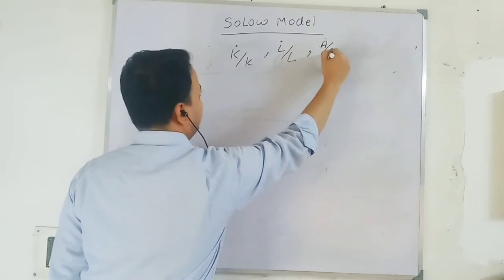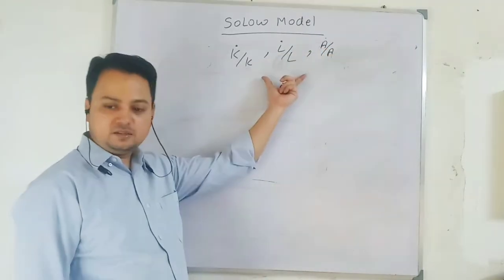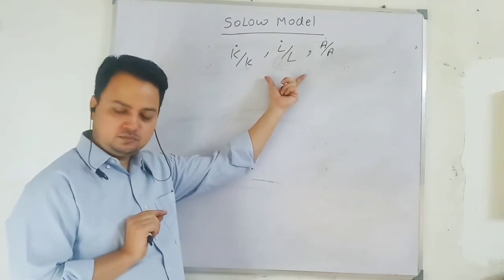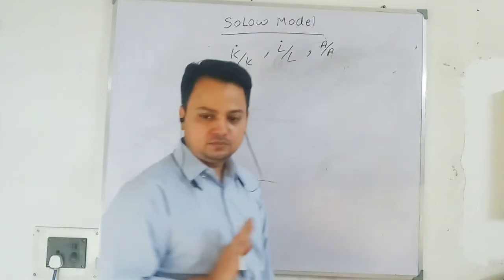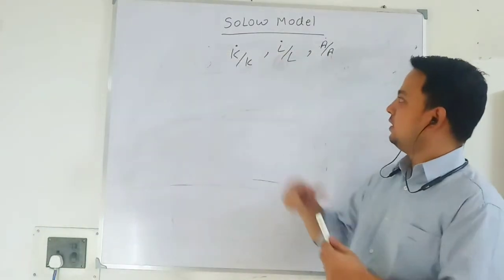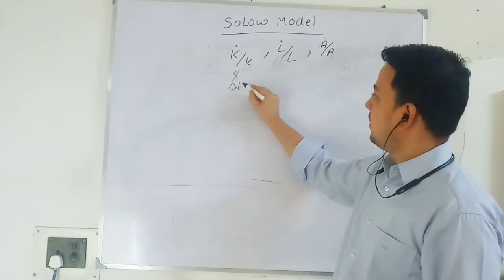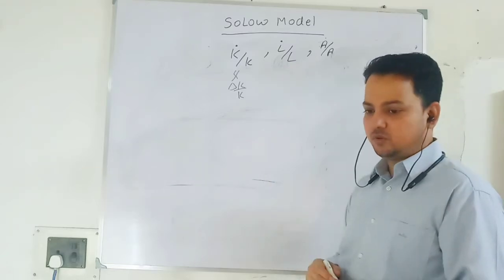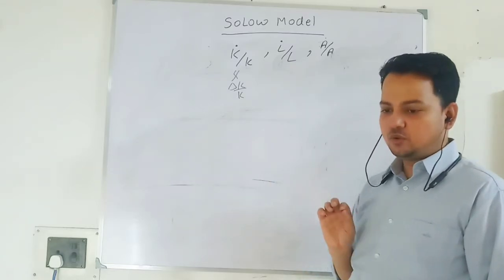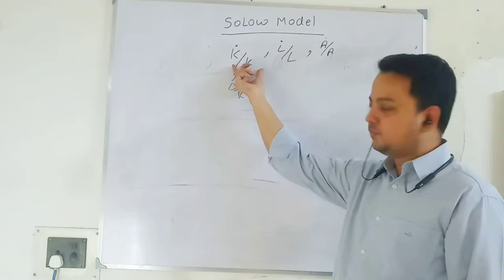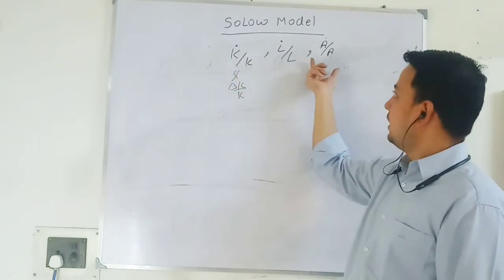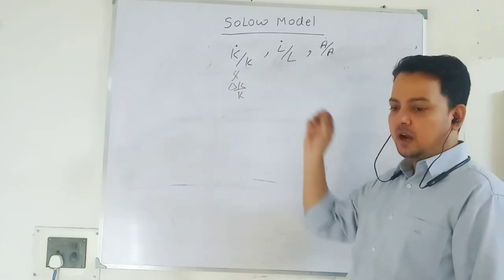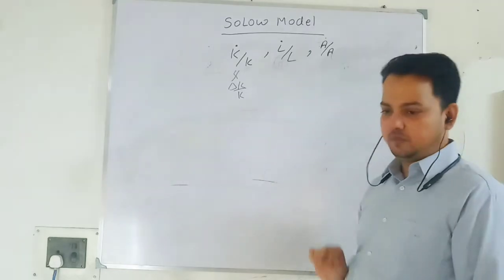So the Solow model is designed to show how growth rate in capital stock, growth rate in labor force, and advancement in technology, these three, interact in an economy, as well as how they affect the output level. This statement is clear to everyone. In discrete form, change in K by K is the growth rate in capital stock, this is the growth rate in labor force, and this is advancement in technology. So the Solow model shows how these three interact in an economy, and how they affect the output.